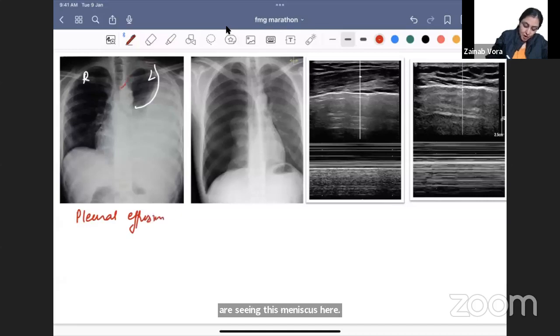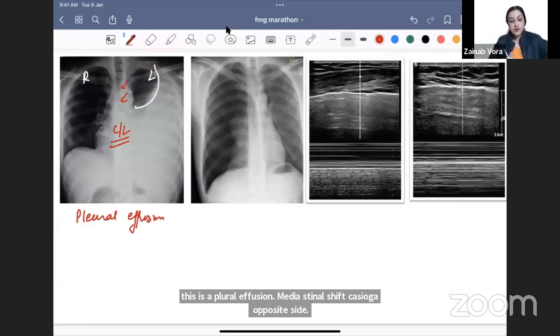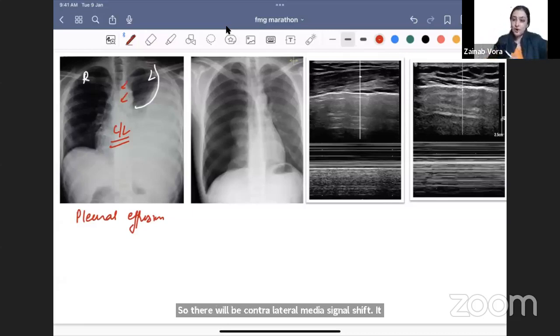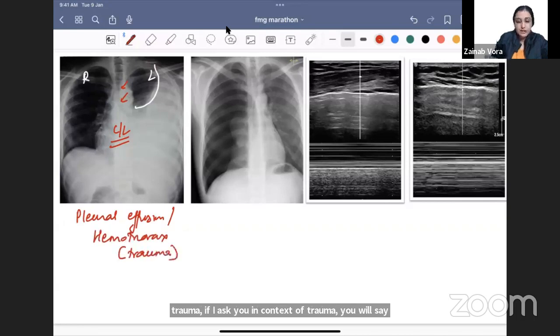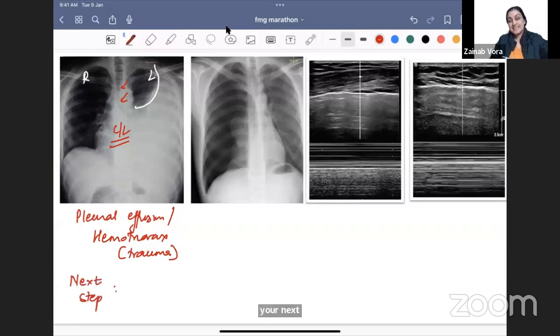Which side will the mediastinal shift be? Opposite side. So there will be contralateral mediastinal shift. It is pushed to the opposite side. But in the context of trauma, you will say that it is hemothorax, right? If there is a history of trauma, it is blood, and it will look the same. So this is hemothorax here. What is your next step in trauma? If the patient has breathlessness, dyspnea, and you see hemothorax on the X-ray, what will you do? A, ICD; B, needle thoracostomy; C, needle thoracostomy followed by ICD.